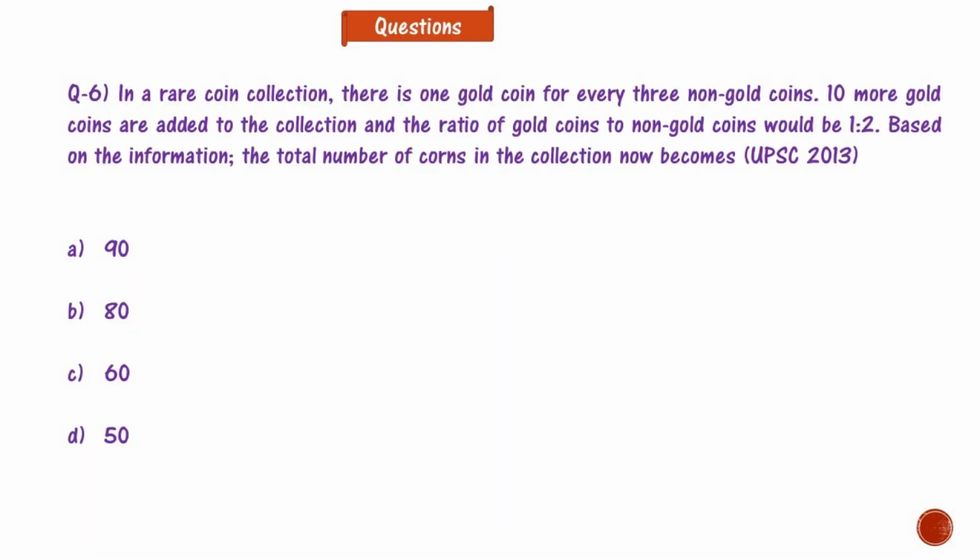Now comes question number 6, that is UPSC 2013 question. In a rare coin collection, there is one gold coin for every 3 non-gold coins. 10 more gold coins are added to the collection and the ratio of gold coins to non-gold coins will be 1:2. Based on the information, the total number of coins in the collection now becomes, options are 90, 80, 60, 50. Please answer this question.